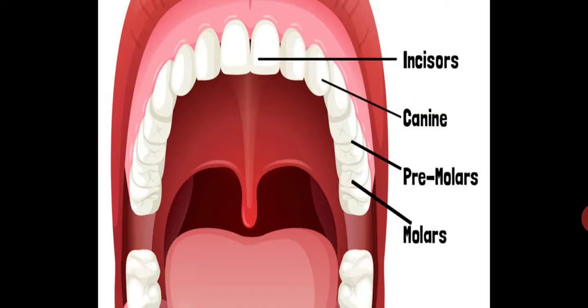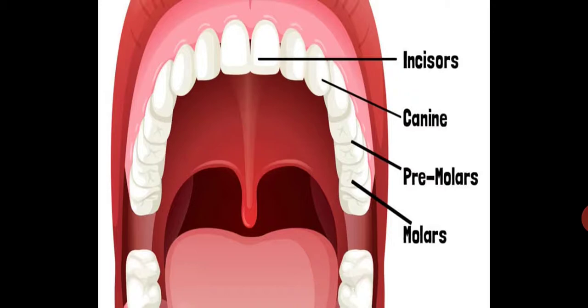Your front teeth are known as incisors. These are chisel shaped and used for biting and cutting. Next to the incisors are the canines. These are pointed and are used for pressing and tearing pieces of food such as meat. The teeth at the back of your mouth are broad with an almost flat surface. These crush and grind the food. These are called premolars and molars. Molars are larger than premolars.